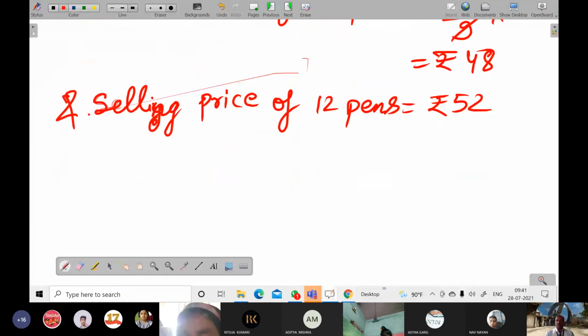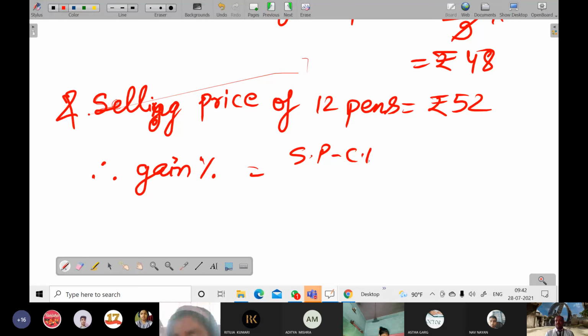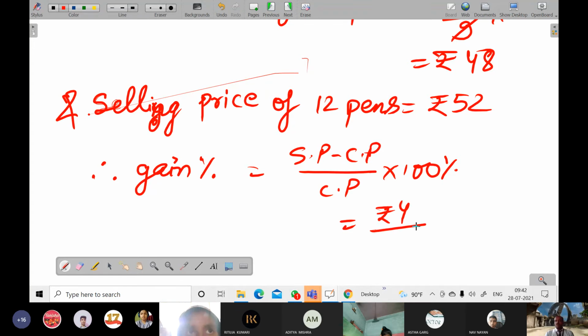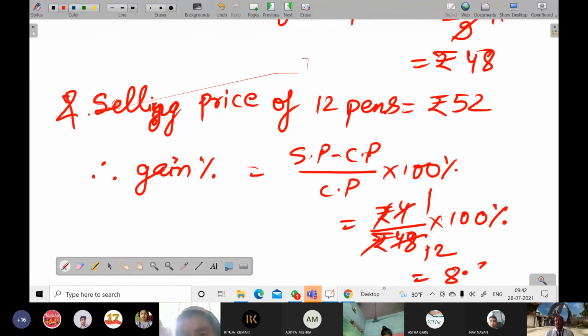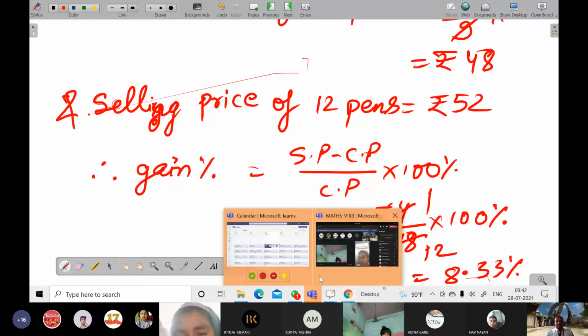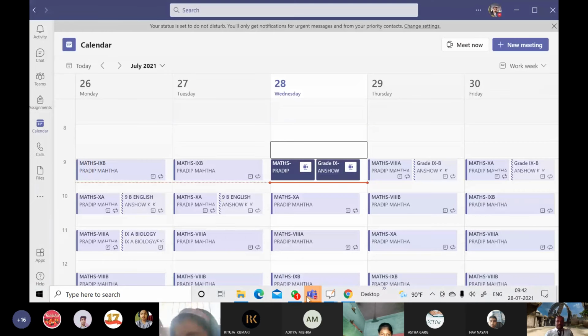Therefore, gain percent or profit percent is equal to (SP minus CP) by CP into 100%, which is equal to rupees 4 by rupees 48 into 100%. Rupees got cancelled. 4 ones are 4, 4 twelves are 48. Then you can write 8.33%. Got it? Clear?